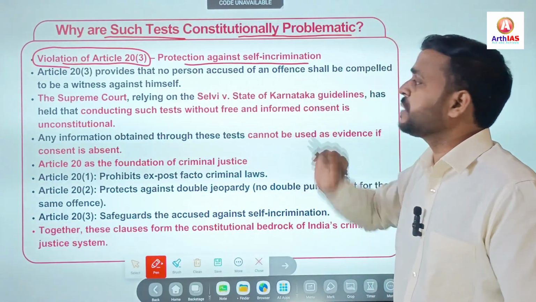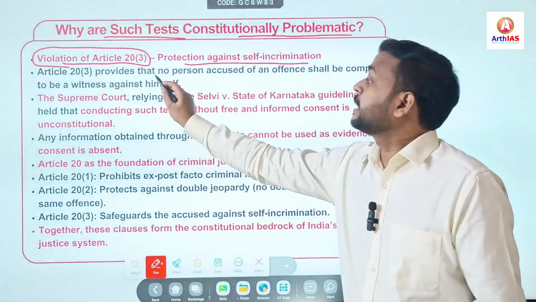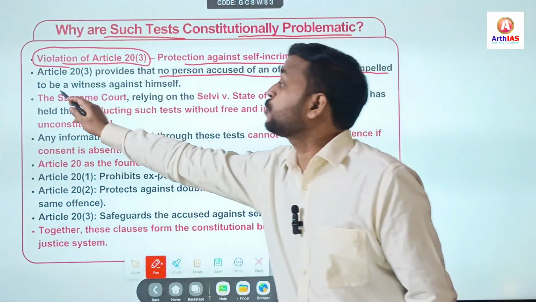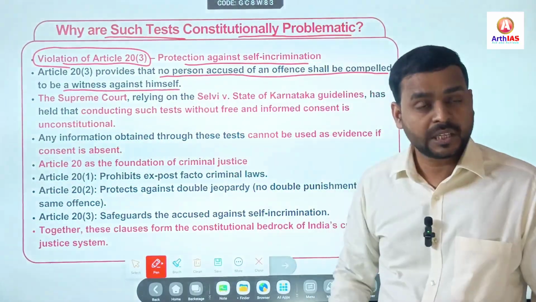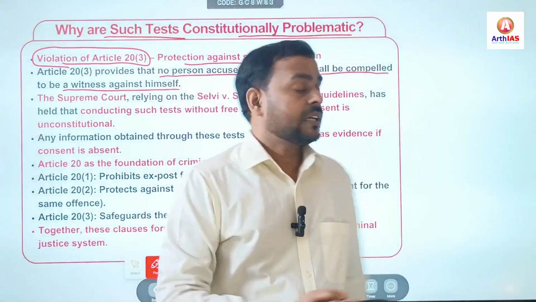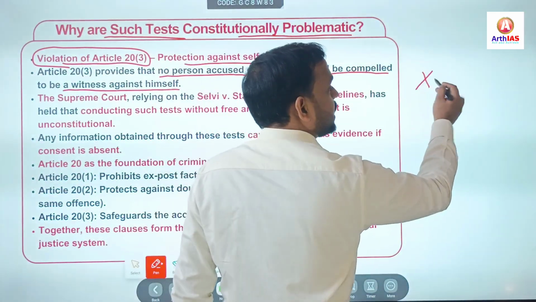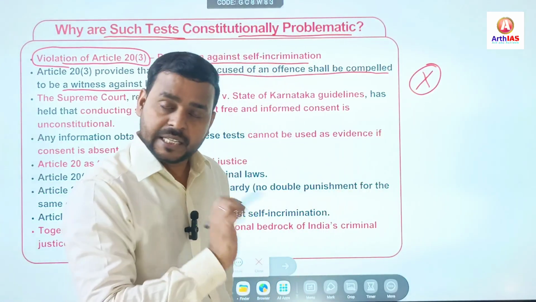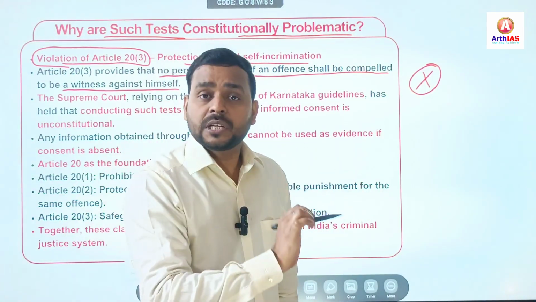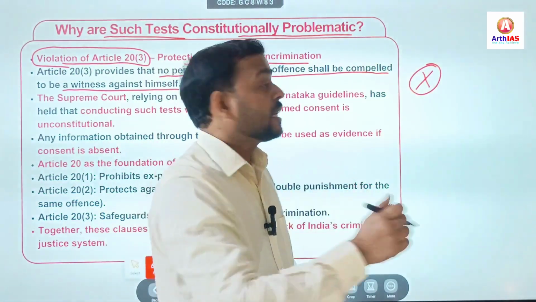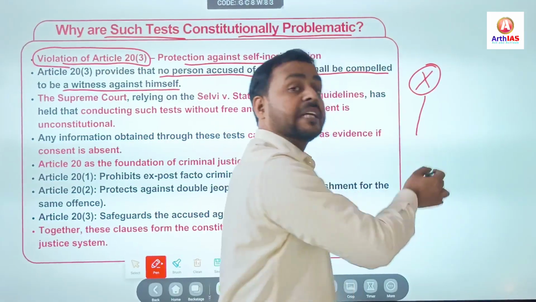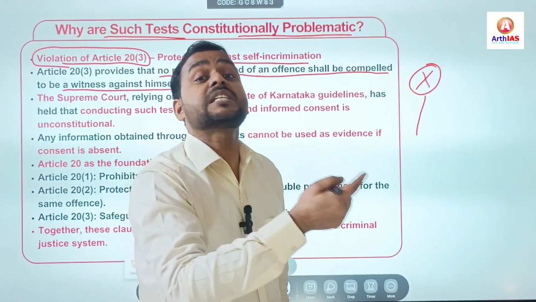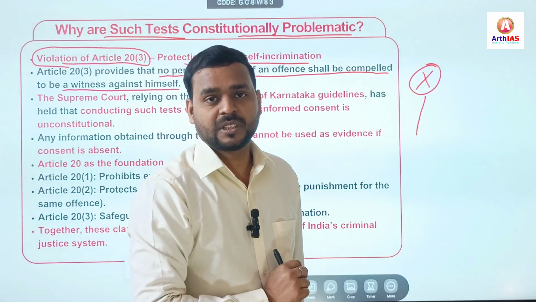Protection against self-incrimination. It simply means that no person accused of an offense shall be compelled to be a witness against himself. For example, X is a person, right? And that person is accused in a case, right? Though that person is accused, in spite of that, X cannot be forced by the investigating agencies, for example, police, to give witness against himself, right?